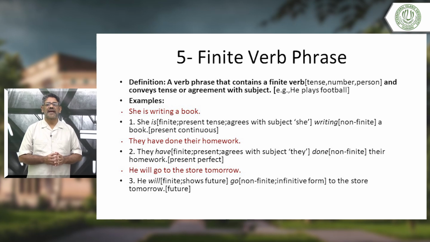Non-finite, and it is the infinitive form. It is the infinitive form, first form of the verb. To go, to run, but here it is without to, remember, the bare infinitive. Anyways, just leave it, okay? To the store tomorrow, we are talking about the future. Okay, let's move on to the next slide.